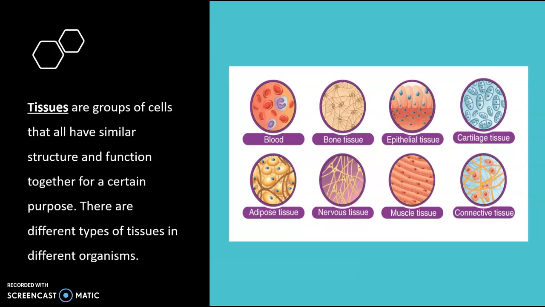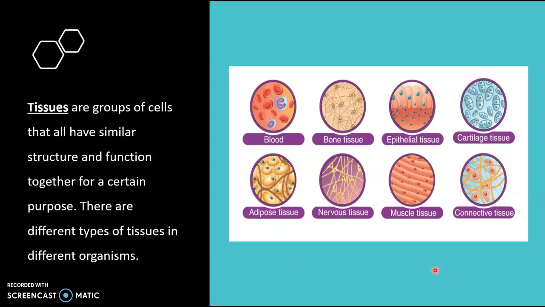When multiple cells come together, you get a tissue. A tissue is a grouping of cells that all serve a specific purpose and are all structurally similar. Multicellular organisms have many different types of tissues made of groupings of specialized cells throughout their bodies. One example of tissue is adipose, or fat tissue. This serves as insulation and energy reserves for the body.